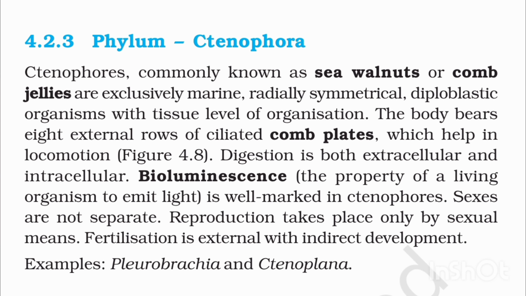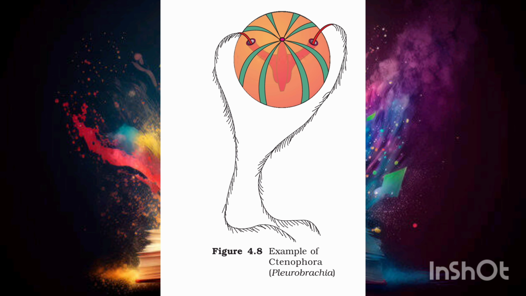Phylum Ctenophora. Ctenophores, commonly known as sea walnuts or comb jellies, are exclusively marine, radially symmetrical, diploblastic organisms with tissue level of organization. The body bears 8 external rows of ciliated comb plates which help in locomotion. Figure 4.8, example of Ctenophora, Pleurobrachia.